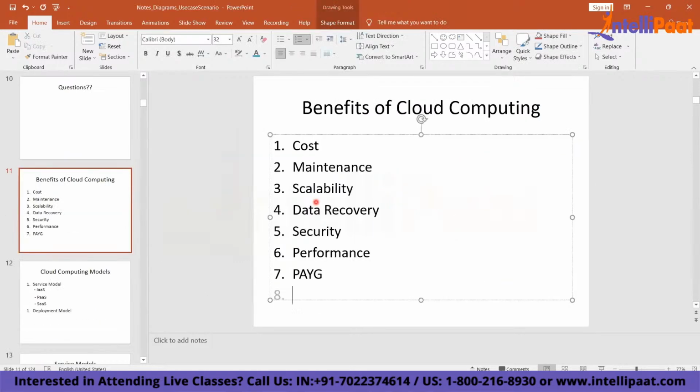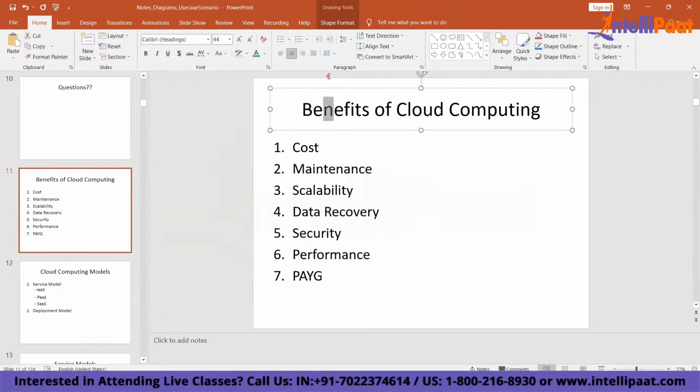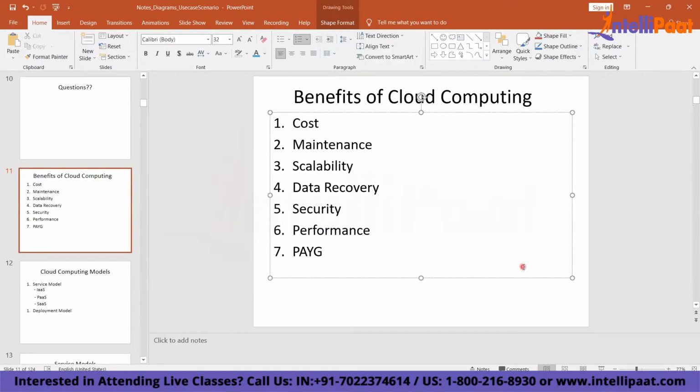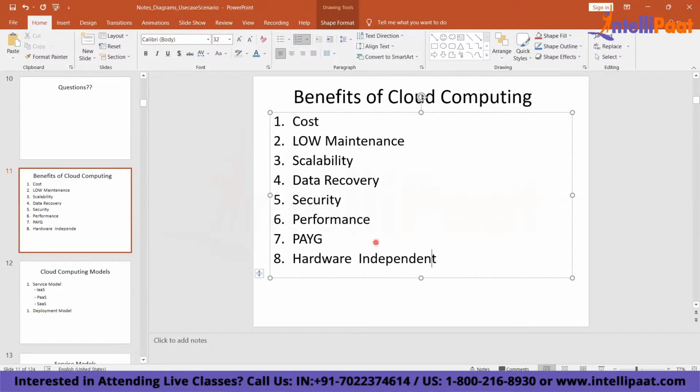You pay for what you consume, and there are many other benefits. You can scale, you don't have to worry about hardware, and you have low maintenance. It is hardware independent. You don't have to own your own data center to run your systems. So scalability, data recovery, security, performance, and the pay-as-you-go model are some of the common benefits.